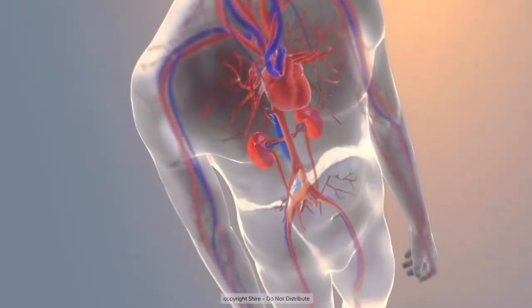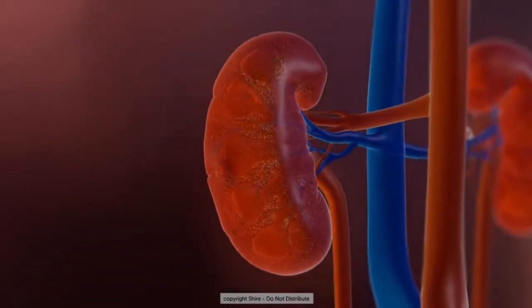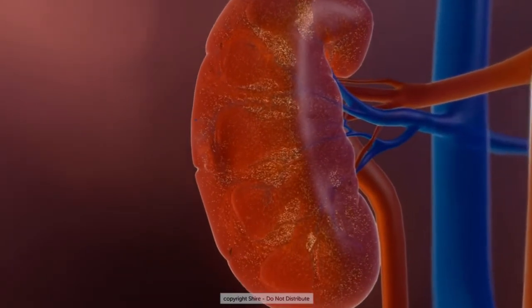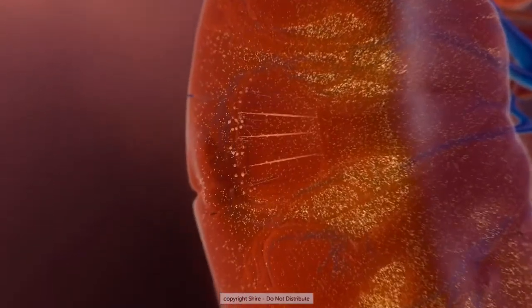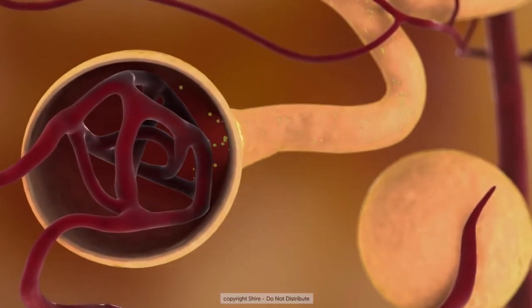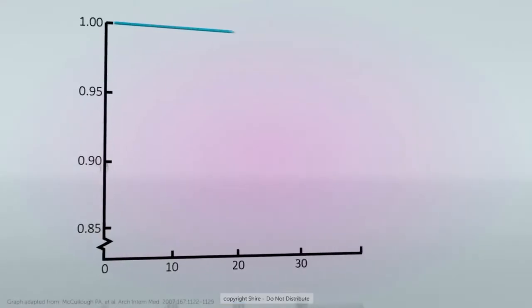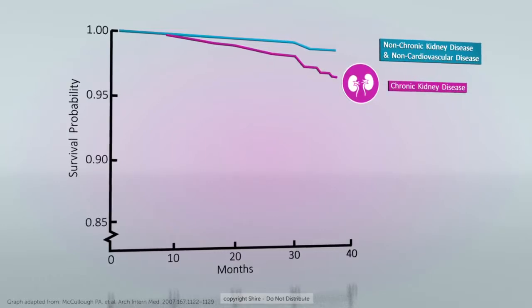Fabry disease also affects the kidneys, as GB3 accumulates in the renal glomerulus, causing progressive deterioration of renal function and ESRD. This in turn impacts on cardiovascular risk. It is often cardiovascular complications that are the cause of death in patients with chronic kidney disease.